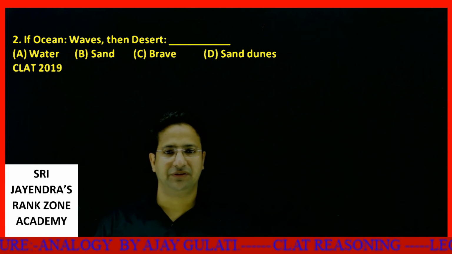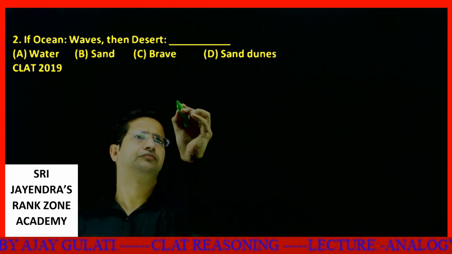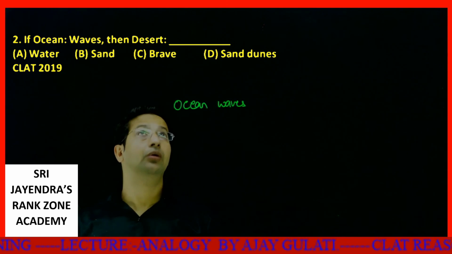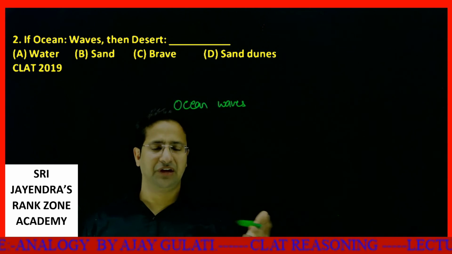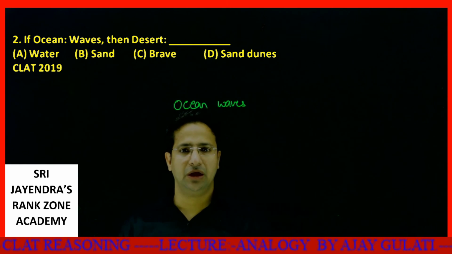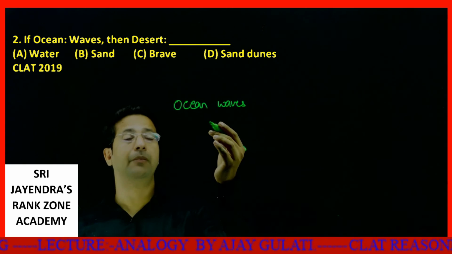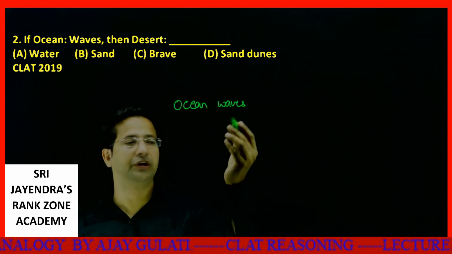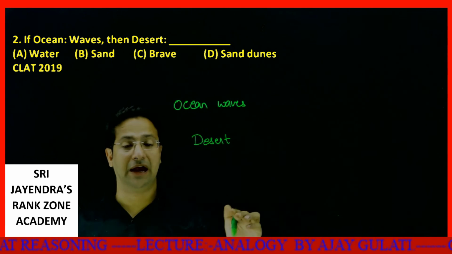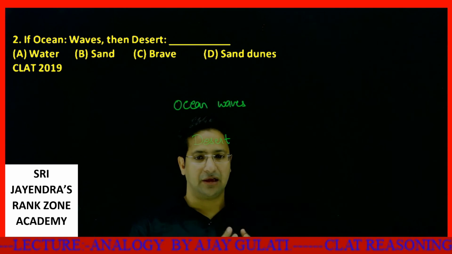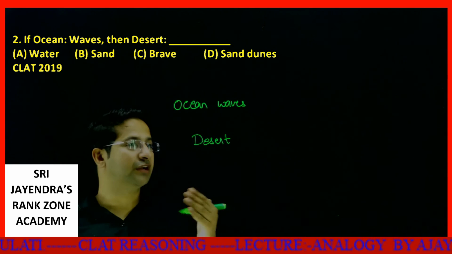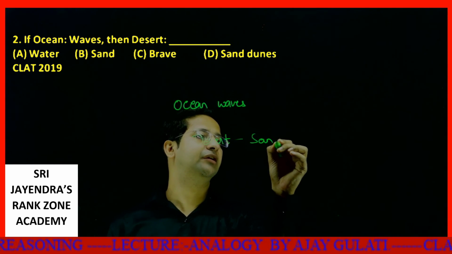If ocean is to waves, then desert is to sea. Students, relation between ocean and waves. How will we find this? We know waves are like the motion of water in the ocean. Exactly the same way, waves are formed when there is a motion of water in the ocean. So we have desert. A desert is composed of sand, and when there is a motion of sand, winds blow, what is created? Sand dunes are created.